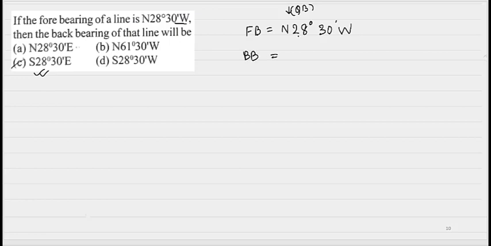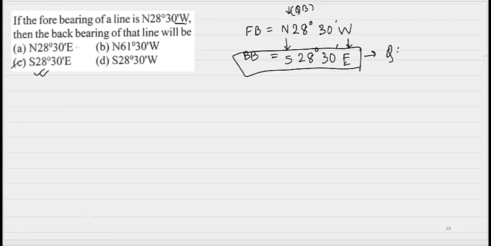Since the back bearing is in quadrantal bearing, what do we do? North becomes south, so 28 degree 30 minutes, and west becomes east. So this will be your correct option since it is given in quadrantal bearing. Which option will it be? South 28 degree 30 minutes east. So option C will be my correct option.